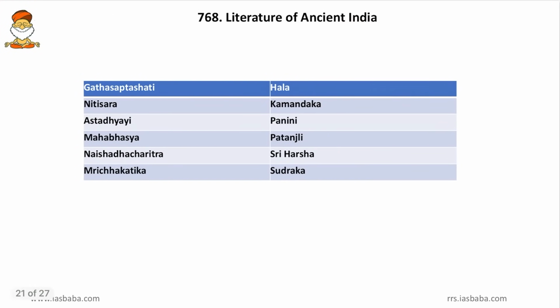Then come to more books, that is the Gata Saptasati. So this was written by Hala. Friends, Gata Saptasati means the 7 incidents that happened. Then Niti Sara, Kamandaka, we had seen it. Then Ashtadhyayi, friends, Panini. Friends, Ashtadhyayi means 8 chapters that have to be studied.